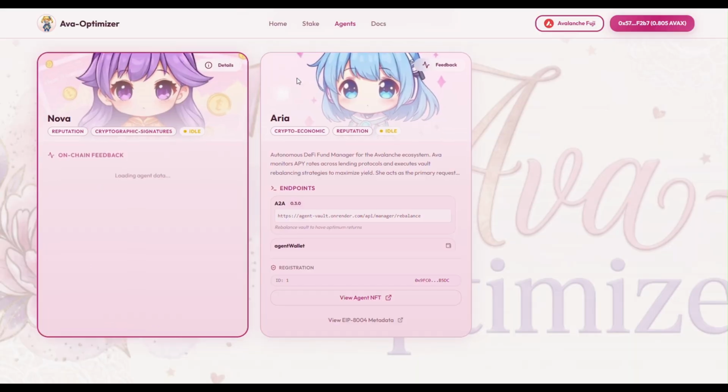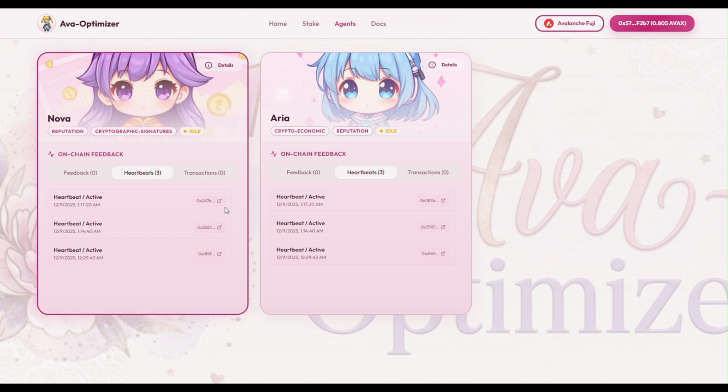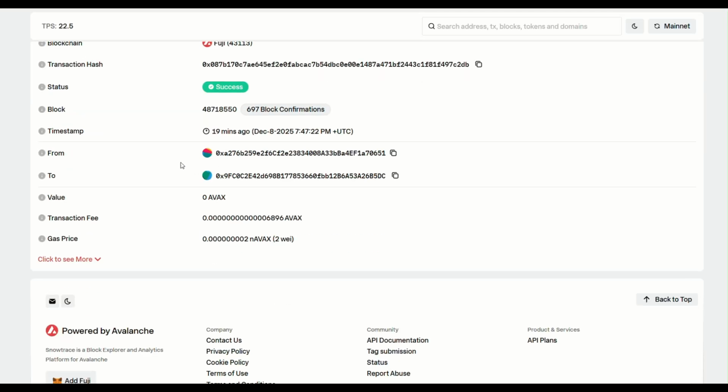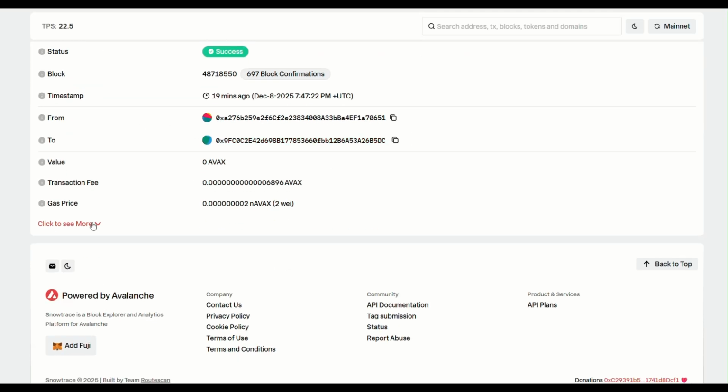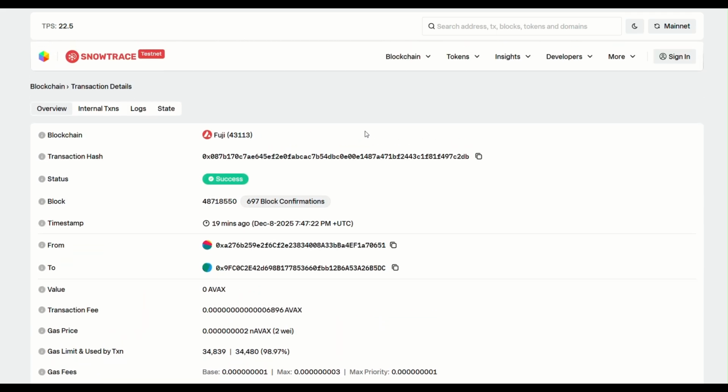Now, if we go to the on-chain feedback section of our agents, we can see heartbeat. These aren't just pixels; these are immutable proof of liveliness commitments on the identity registry. If we open the transaction hash, we can see the agent sent a transaction on the identity registry, which represents the last active status, and this is the timestamp of that activity.